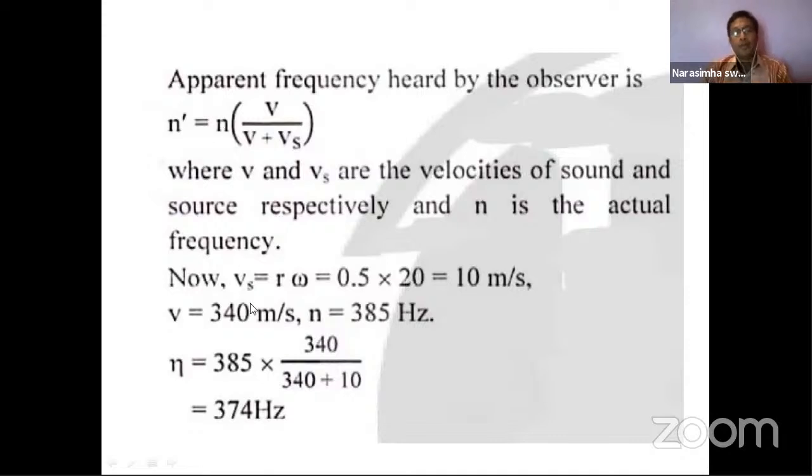Now we know velocity is equal to r omega, where r is the radius of the circle from the center and omega is the angular velocity.